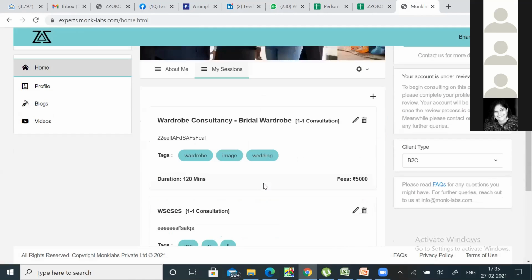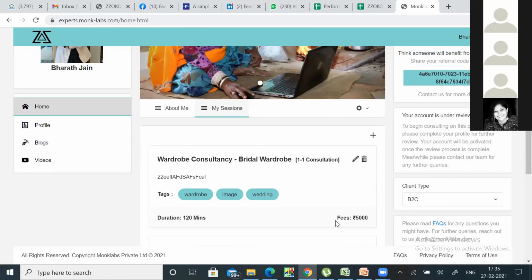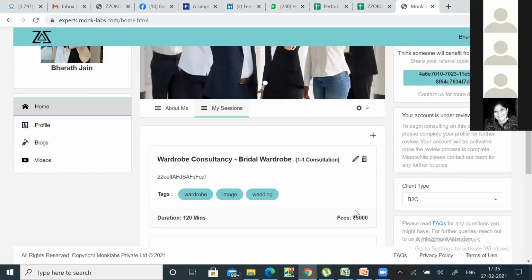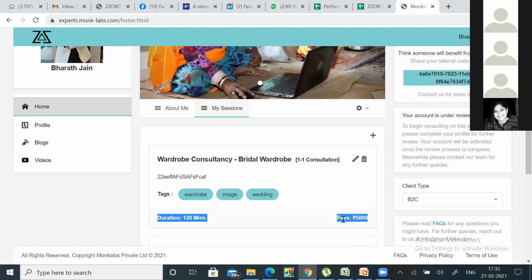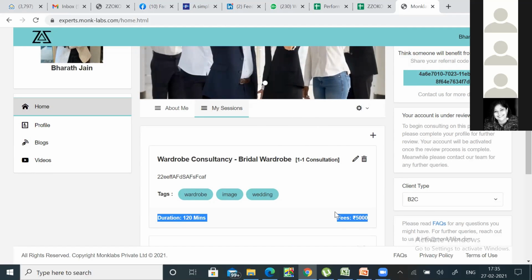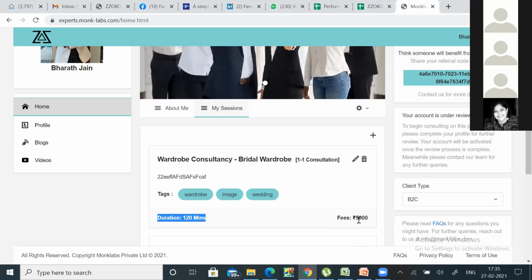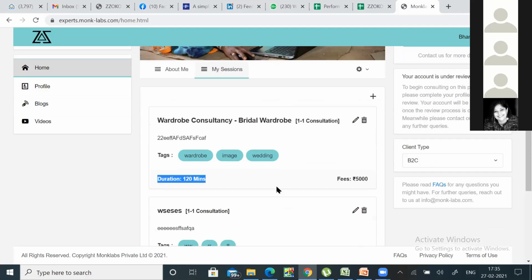This is one of the most important parts. Again, there are no guidelines on what fees. You know what you are good at. So we will not be telling you what fees you should charge. It's all on you. This is something that you know because you are experts. We are just giving you a platform. So the fees, the duration, everything is going to be independent. We are not going to get in the way of how you do business. It's just a platform to ease your way to do business, and that's what it's going to be, right?